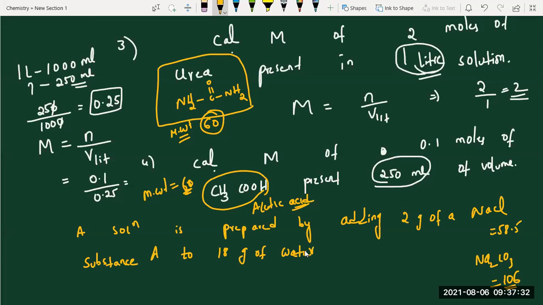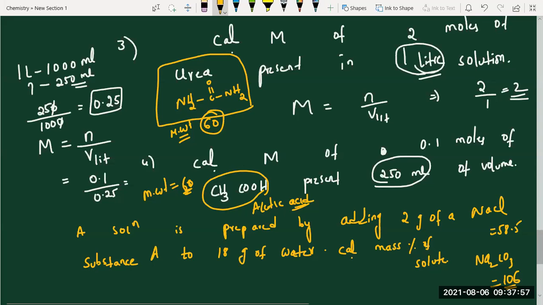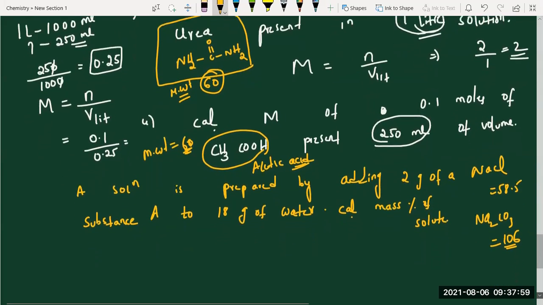They were not mentioned. Leave it. 18 grams of water. Calculate the mass percentage of solute. Mass percentage of 10%, ma'am. Let's say 10%. What is the formula, students? Mass percentage equals mass of solute by mass of solution into 100. That's all.